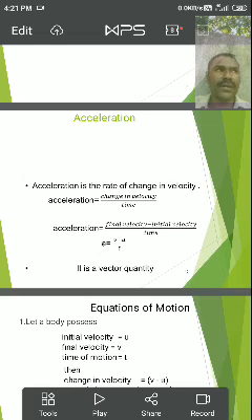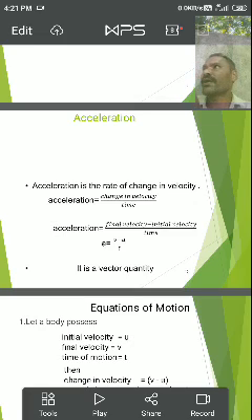In the case of a horizontal motion, the body produces uniform acceleration. Why am I saying uniform acceleration?